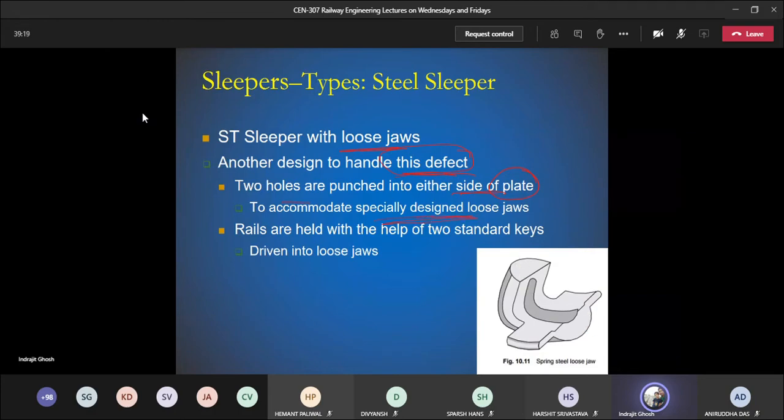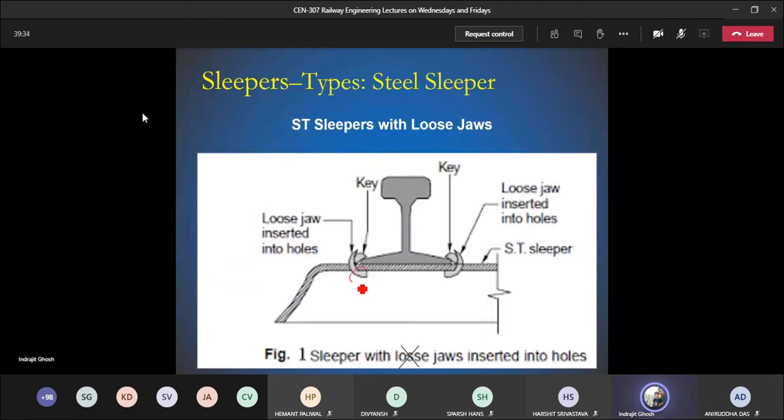Basically this is in inverted position, but if I draw it in a different way, you will be able to see that it has some extended portion like this. Through those holes, this will be going inside. This is going inside. Now this is the loose jaw that we saw in the last slide, and here is the key. Loose jaw inserted into holes. So this has gone inside the slipper. This is inside the slipper, and these are basically the keys.